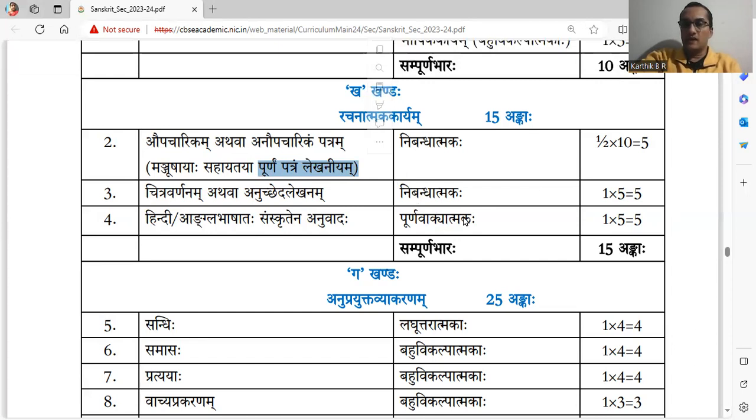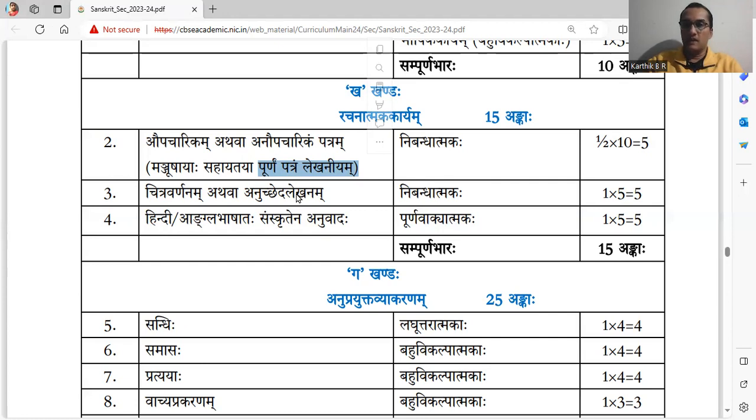The whole letter has to be written again on the answer sheet by filling the blanks with the help of the box given there. Manjusha means box. Words given in the box have to be taken and filled in the gaps which is printed on the question paper in a letter, and that entire letter, whole letter, has to be written again in the answer sheet. Don't write only the words.